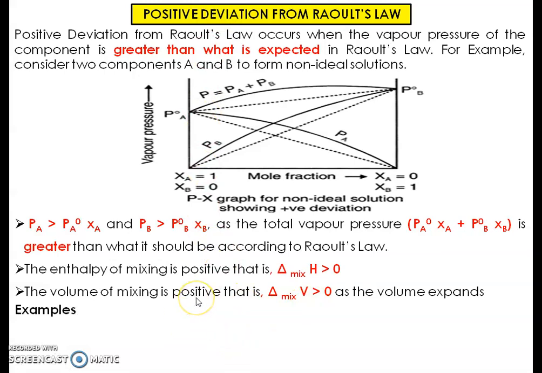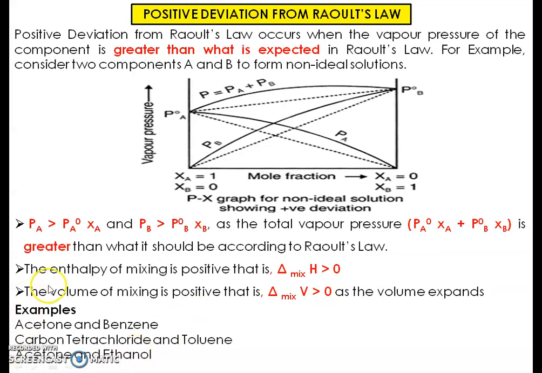So what are the examples of solutions which show positive deviations? The examples are acetone and benzene, carbon tetrachloride and toluene, and acetone and ethanol. When we mix these, for example acetone with benzene, there will definitely be a change in volume. The volume may increase beyond the expected volume, heat from the environment can be absorbed in this system, and the partial pressure may be more than expected.